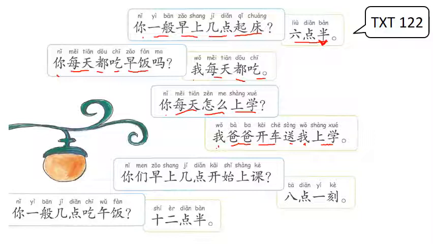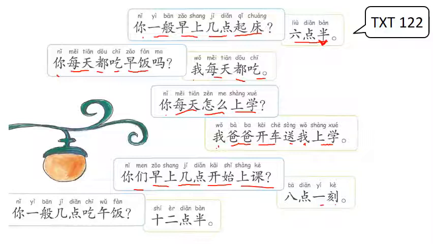你们早上几点开始上课? You guys, morning, what time start attend class? So what time does your class start in the morning? 八点一刻. So you need to remember that 一刻 means quarter past. 刻 is quarter past. And if we have 三刻, that means 3/4. So 一刻 means 15, so 8:15. And if we had 三刻, that would be 8:45.